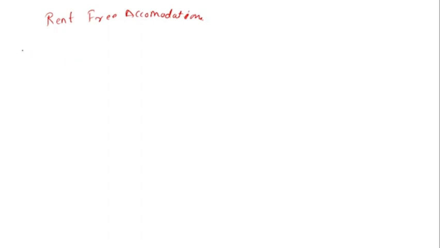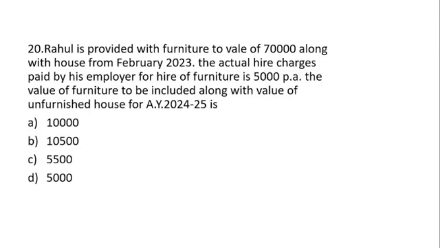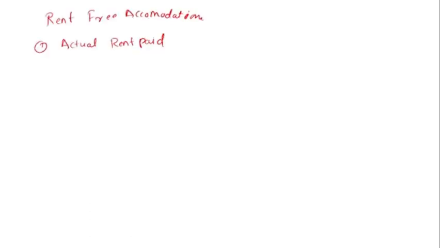The first condition is the actual rent paid by the employer. How much amount is paid for the furniture? It is paid by his employer, that is 5,000 per annum. So here is the actual amount paid, that is 5,000 per annum.